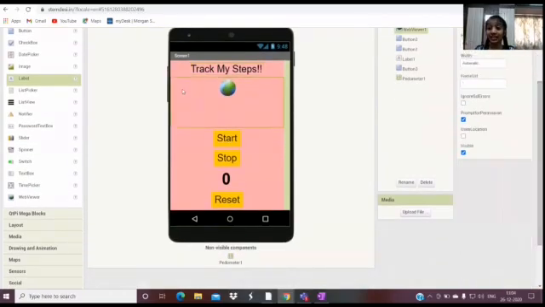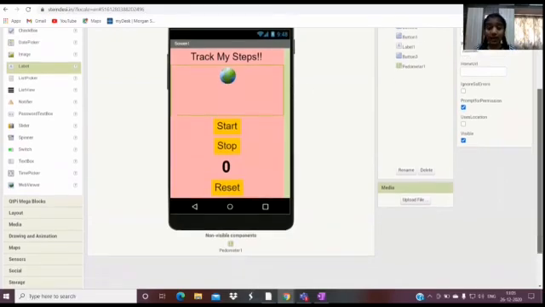The web viewer is used so that whatever web page or image link I paste in the home URL section will be visible right here. I want a picture which is like walking, so it'll be more interesting when I give the start button. A walking GIF will come, or even you could paste an image there.